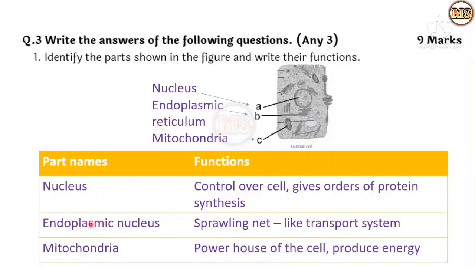Then the second one, endoplasmic reticulum. By mistake, here it is written nucleus, but read it as endoplasmic reticulum. It is a sprawling net-like transport system. Then mitochondria. Mitochondria is nothing but the powerhouse of the cell and it produces the energy.